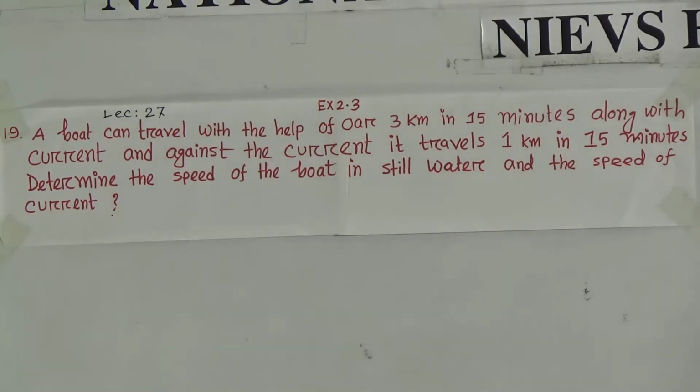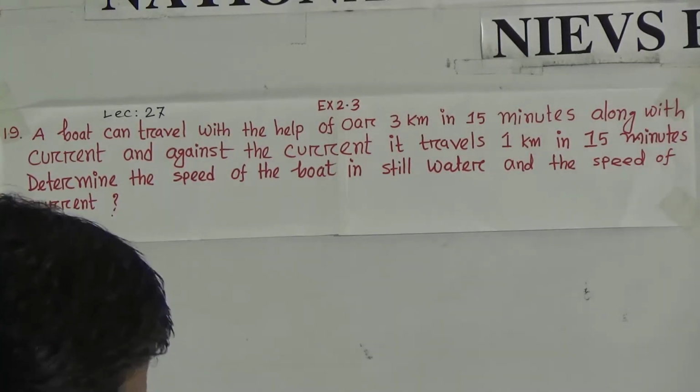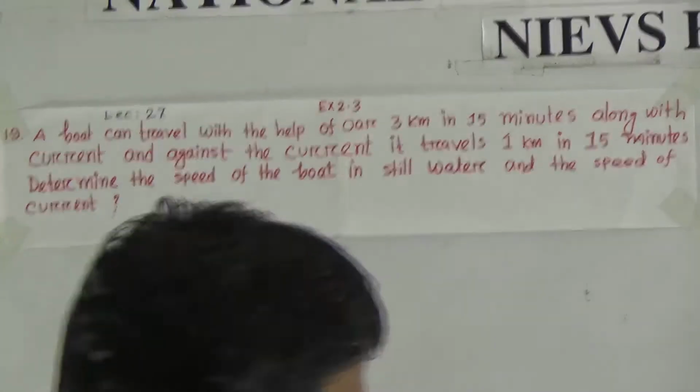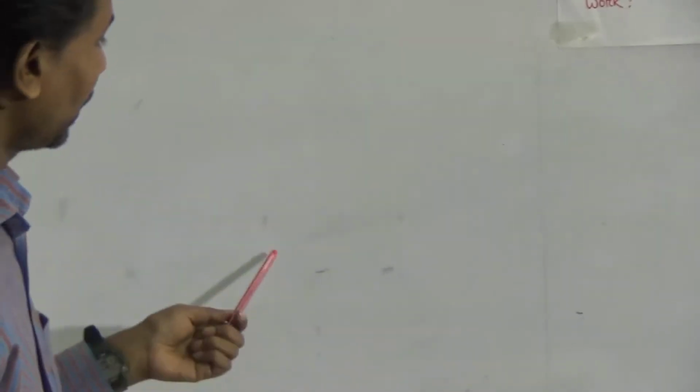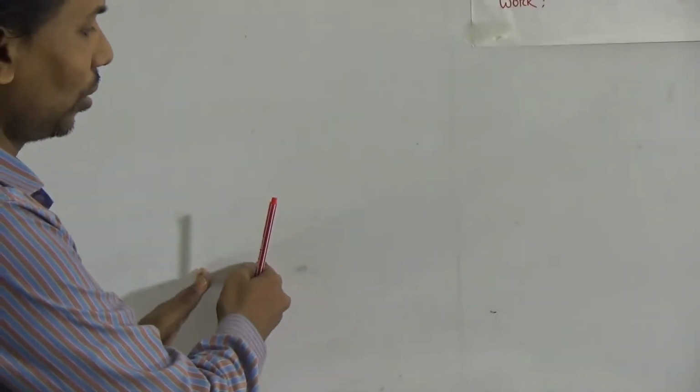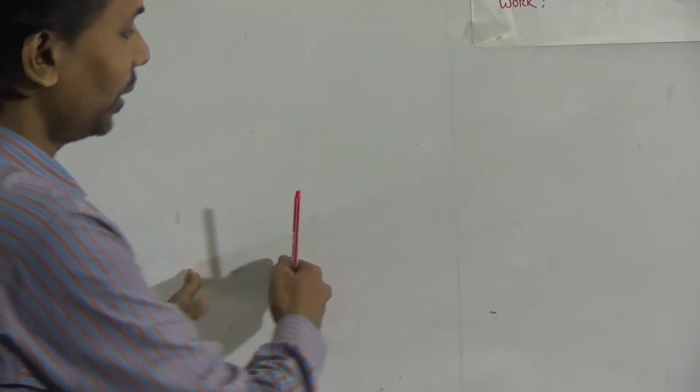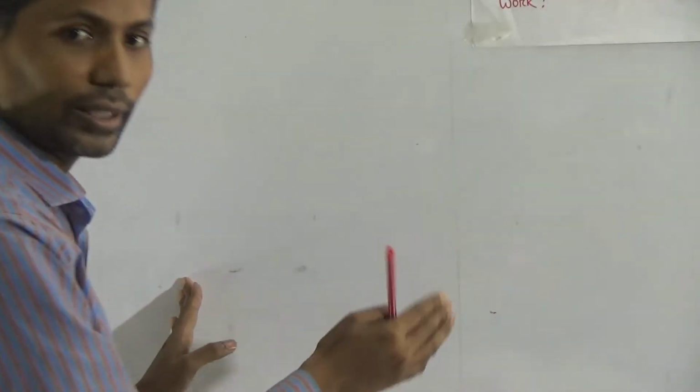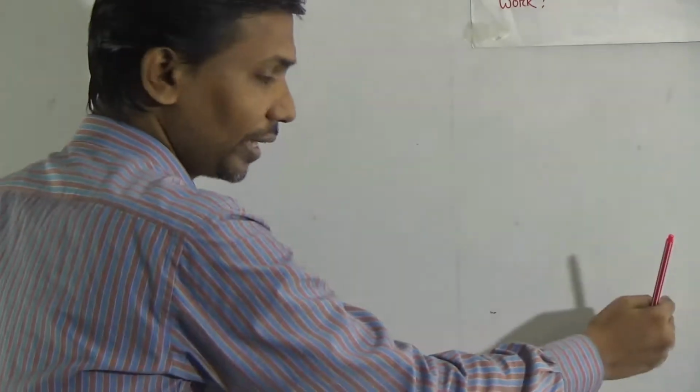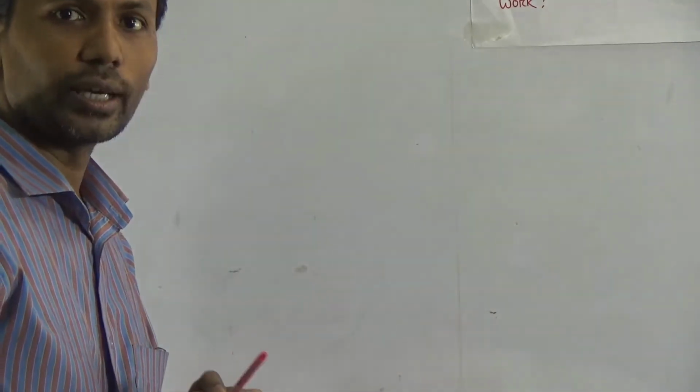Look, along with current, what is meant by this? Along with current means, suppose the speed of water current is moving in this side, and the boat is moving also in this side. This is called along with current.